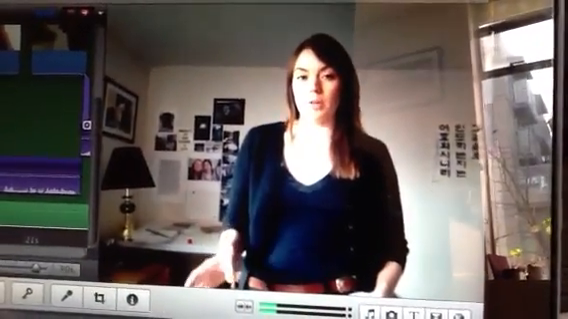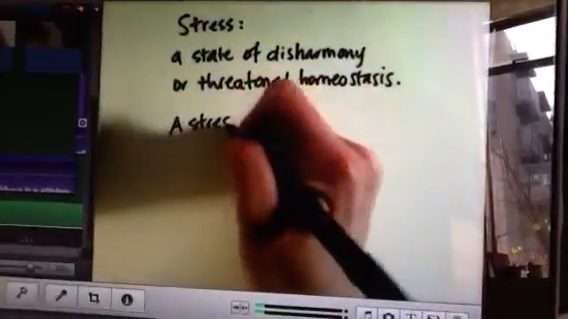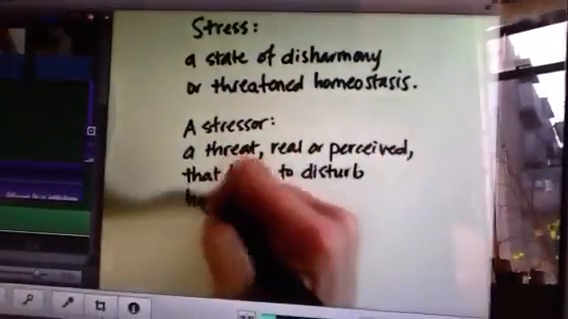Let's talk about how stress affects your brain for a minute. Before we do that, why don't we define stress? Stress is a state of disharmony or threatened homeostasis. And so then a stressor is a threat that's either real or perceived that tends to disturb homeostasis.